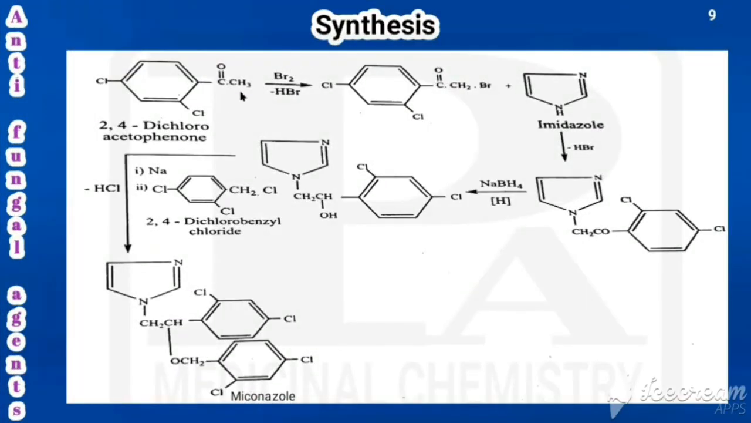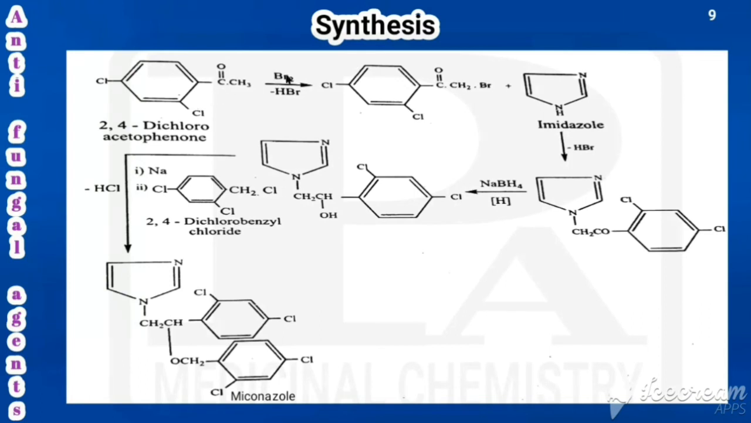See the synthesis of miconazole. The starting material for that is 2,4-dichloroacetophenone. So what is acetophenone? C6H5COCH3, that is called acetophenone. So what is benzophenone? C6H5COC6H5, that is called benzophenone. So here we have 2,4-dichloroacetophenone, that would be the starting material.